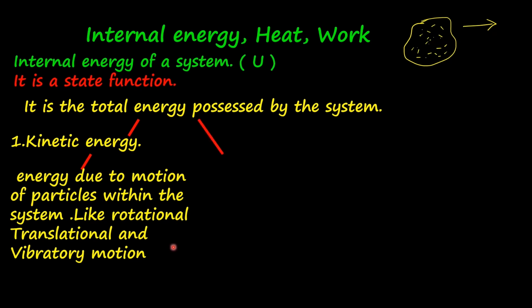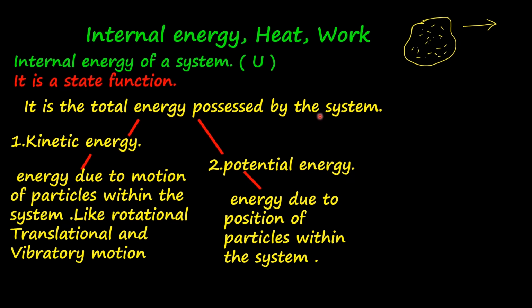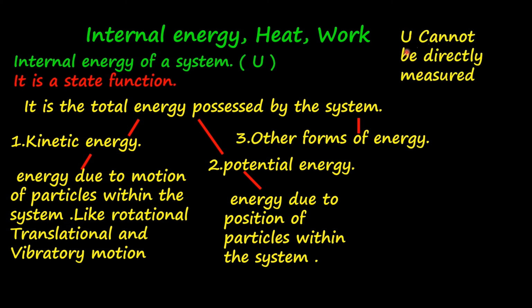Now, another form of energy it can possess is potential energy due to the position of the particles within the system. So, total energy possessed by the system includes kinetic energy and potential energy of the particles within the system and other forms of energy. We are not going to refer to that. Okay, this internal energy U cannot be directly measured. But it is possible to measure the change in internal energy. That is, delta U can be measured.